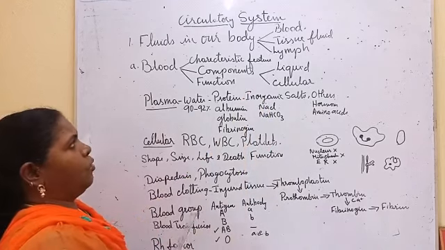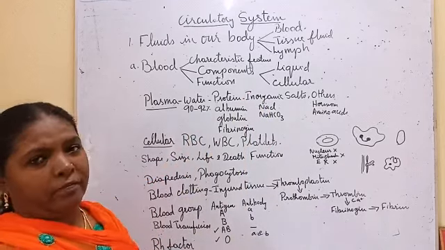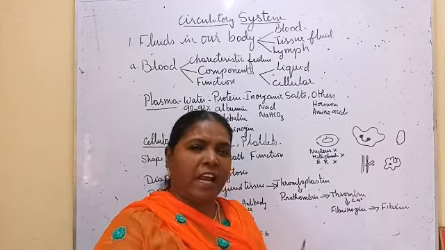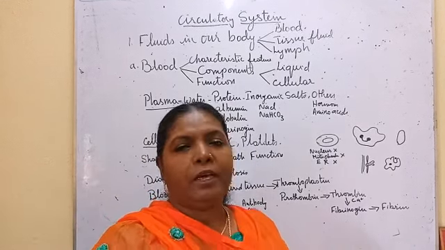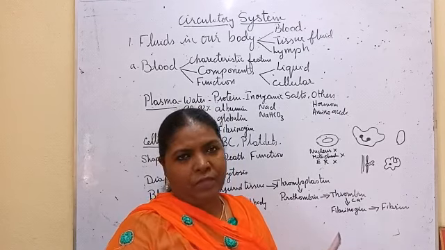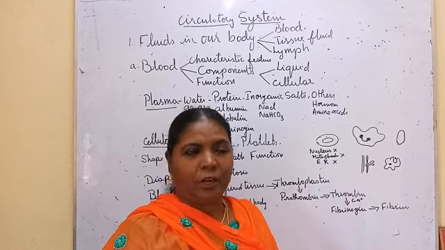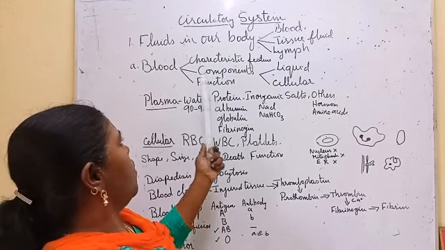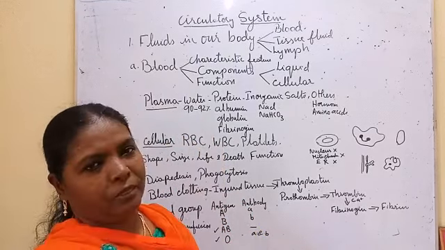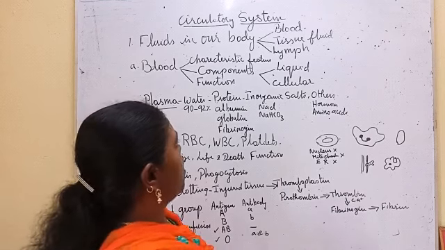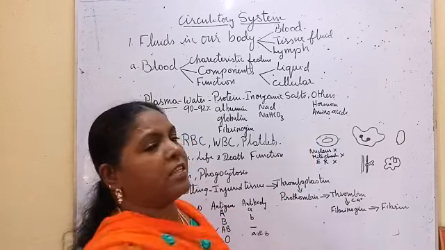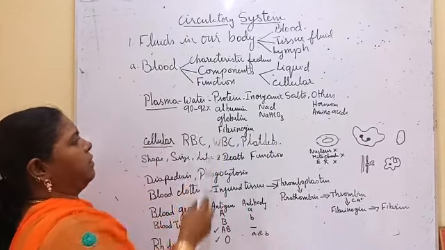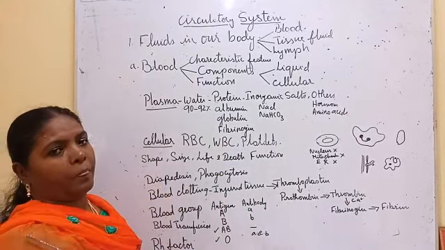Blood. The characteristic features of blood: it is red in color, the pH is slightly acidic, it has a salty taste, and it is in liquid state. Then the composition. What are the components of blood? The blood consists of a liquid component and a cellular component. The liquid component of blood is plasma.